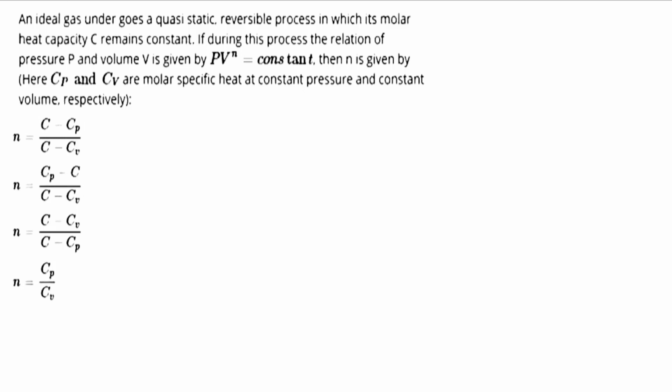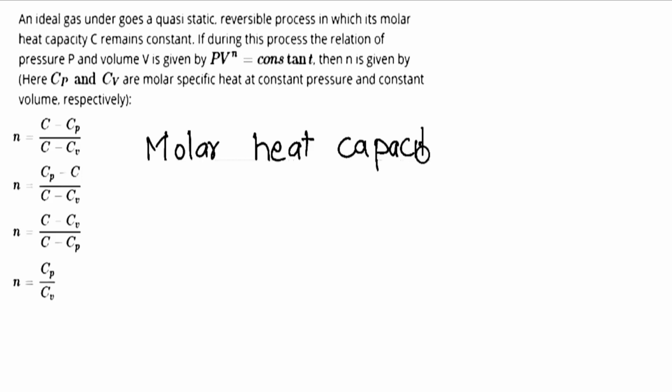So for the polytropic process, the molar heat capacity C can be written as Cv plus R by 1 minus n. Here it is written that C remains constant and PV to the power n is constant.